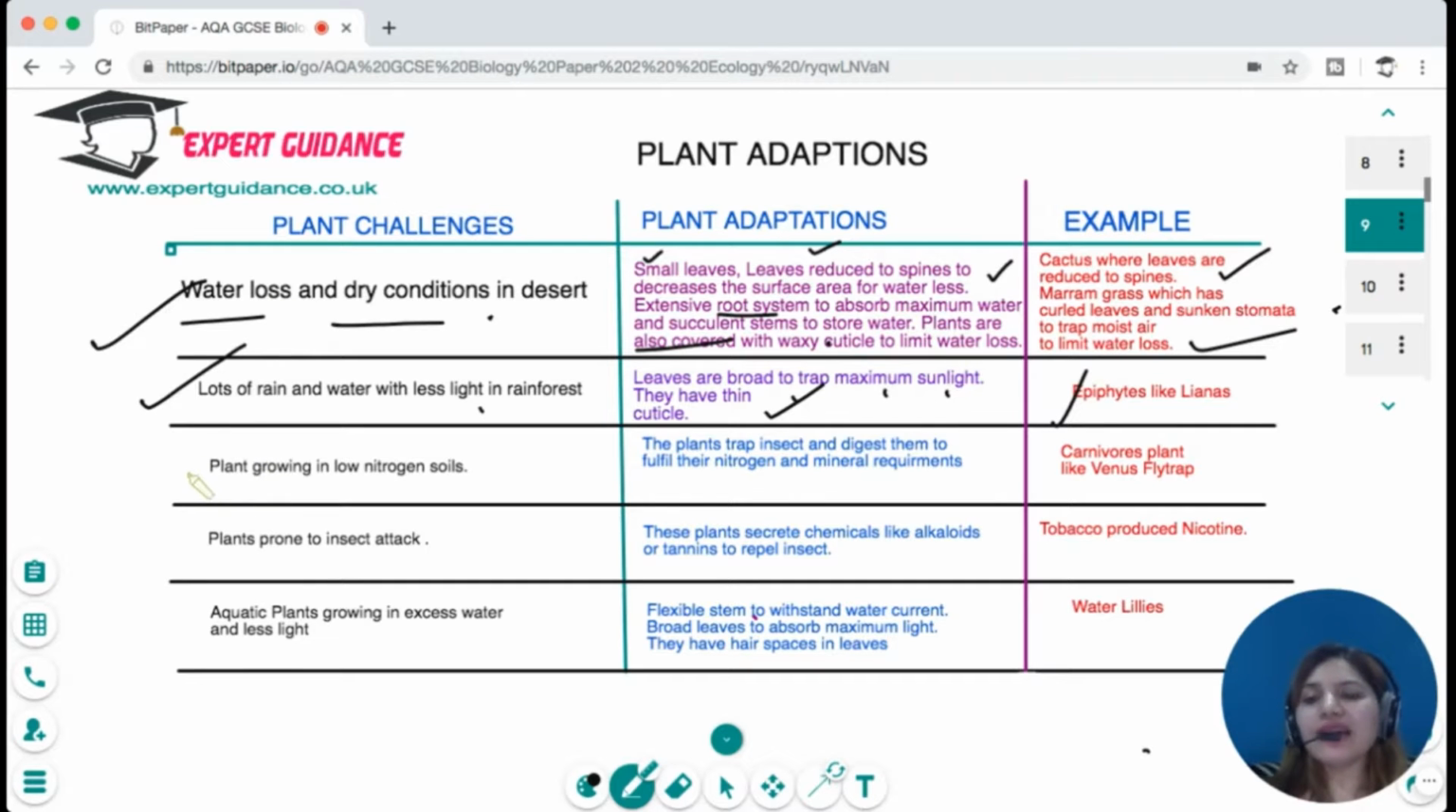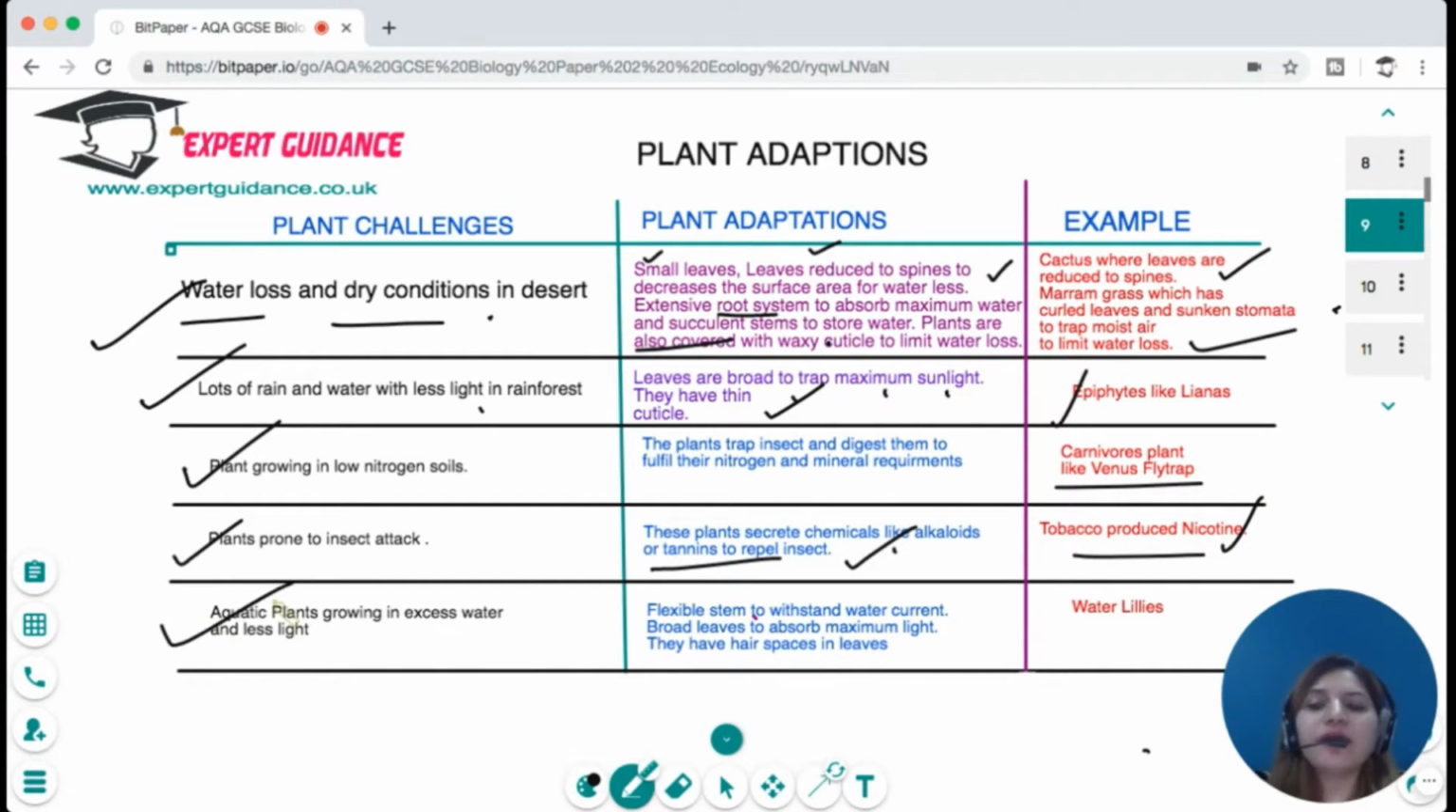Then there are plants which grow in low nitrogen soils. These plants trap insects, which they digest to fulfill their nitrogen and mineral requirements. For example, carnivorous plants like the Venus flytrap. There are some plants which are prone to insect attack. These plants secrete chemicals like alkaloids or tannins, which help them to repel insects. For example, the tobacco plant produces nicotine as a chemical.